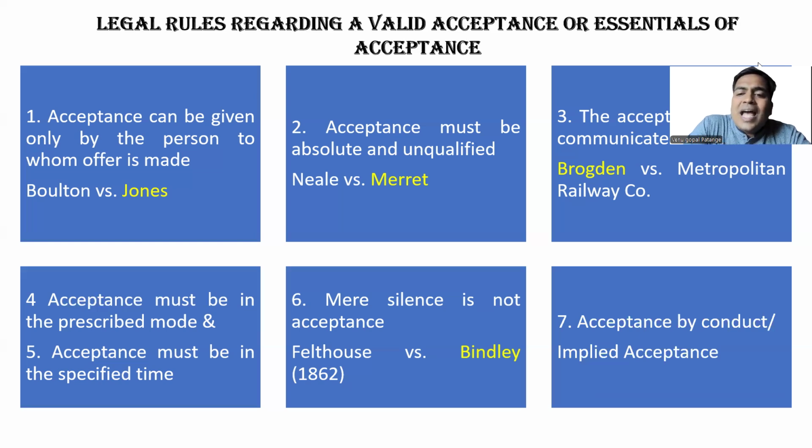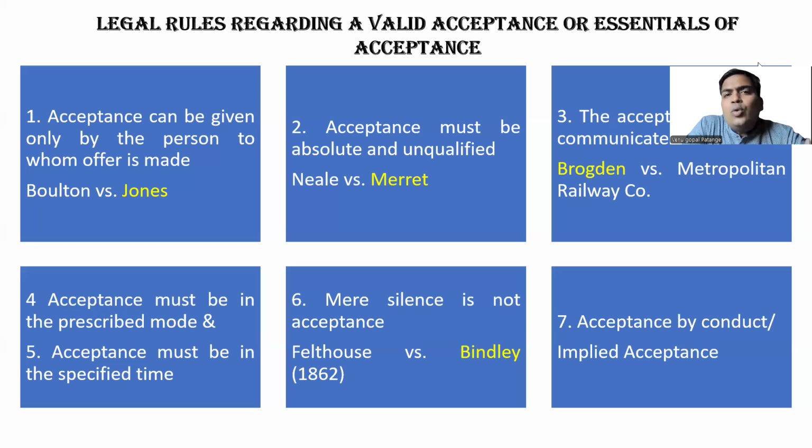The last rule is acceptance by conduct, or implied acceptance. Let us take an example. A is the customer of B. A sent an order to B to supply so and so goods within so and so period. If B supplies the goods within that time, it is deemed acceptance. It is implied acceptance; the acceptance was communicated by way of conduct, by way of action.